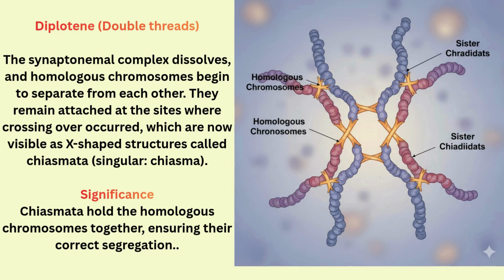So what is the significance of this event? Basically, the chiasmata hold the homologous chromosomes together, ensuring their correct segregation. For example, during homologous recombination, all the events correctly segregate toward the next event.